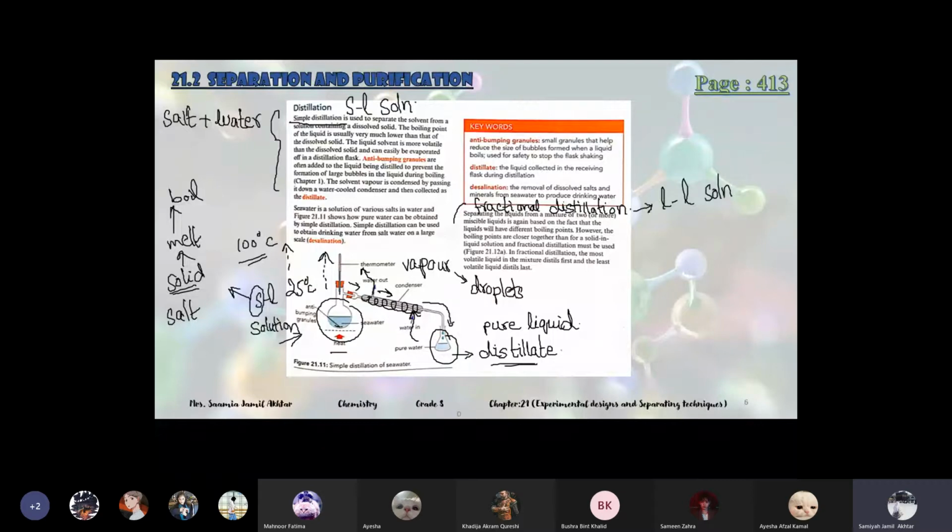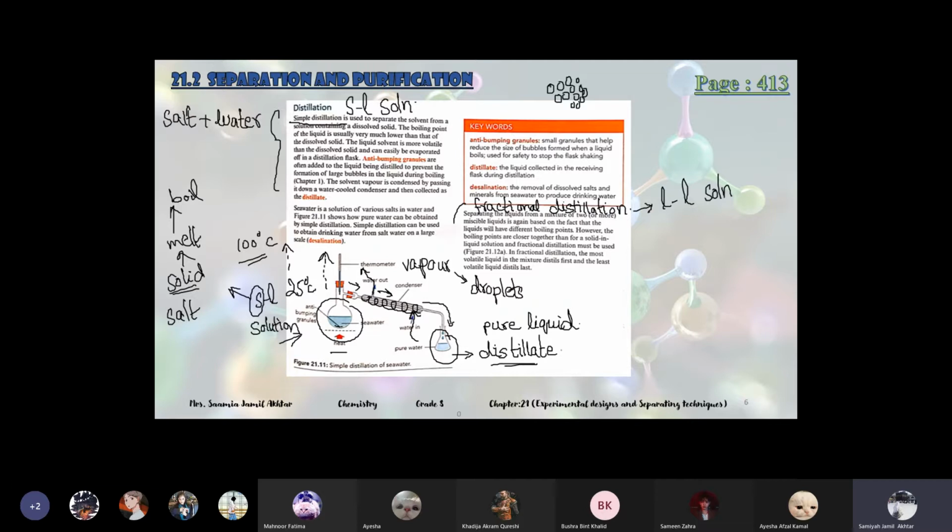And then there are anti-bumping granules. Anti-bumping granules are like small beads. Have you seen marbles? Yeah. So these beads are like small marbles, which we add in this distillation flask to avoid the formation of large bubbles in the liquid. Because when the boiling point is reached, obviously the water starts to boil and forms bubbles inside it and outside also.